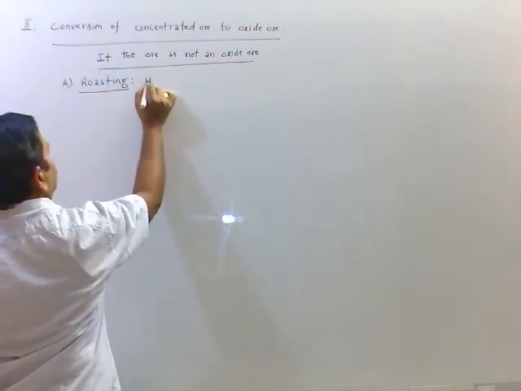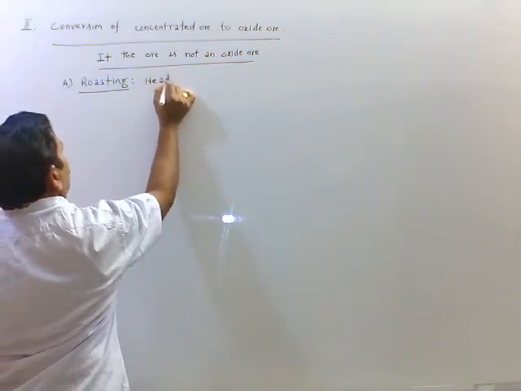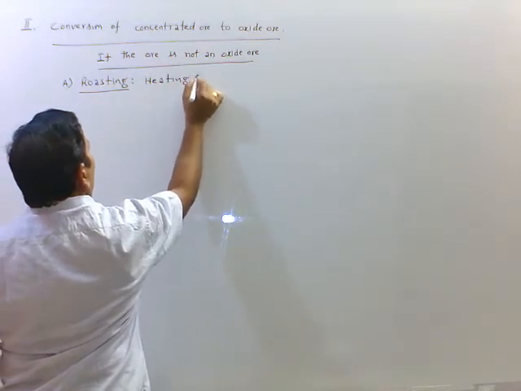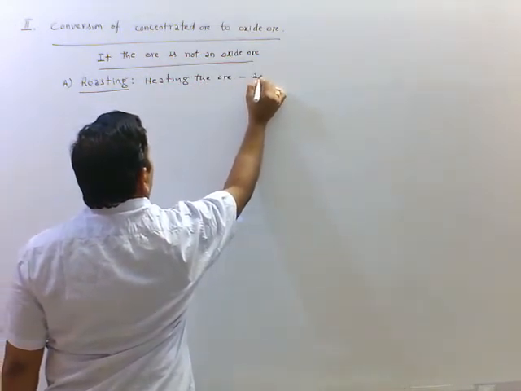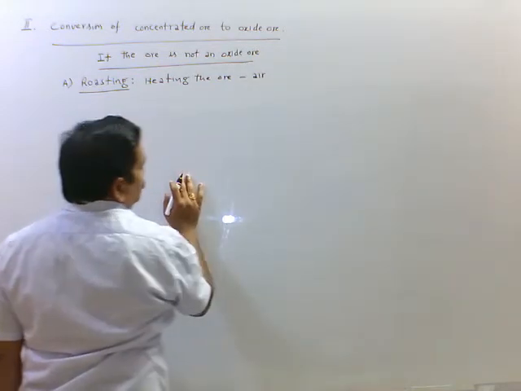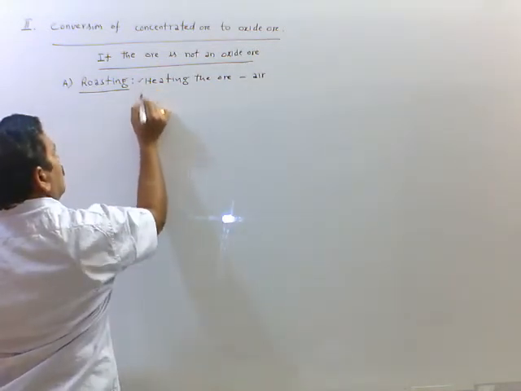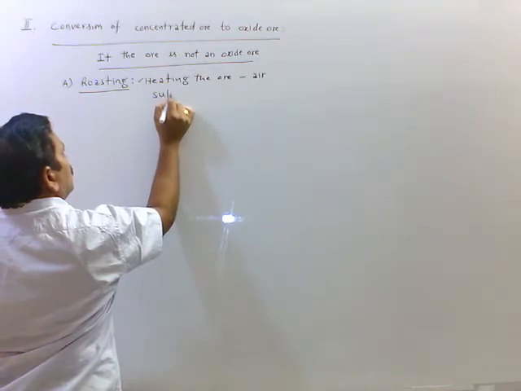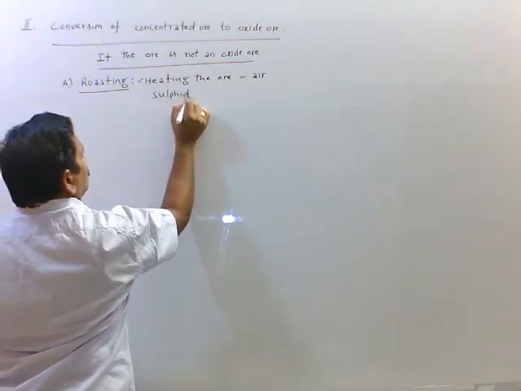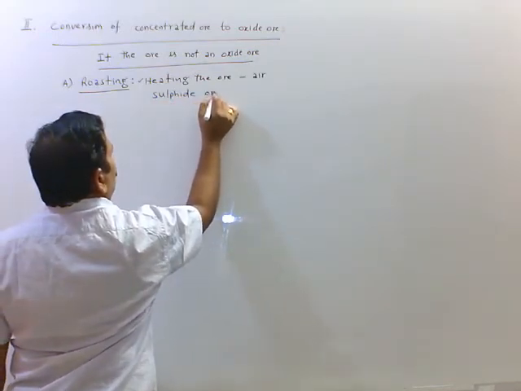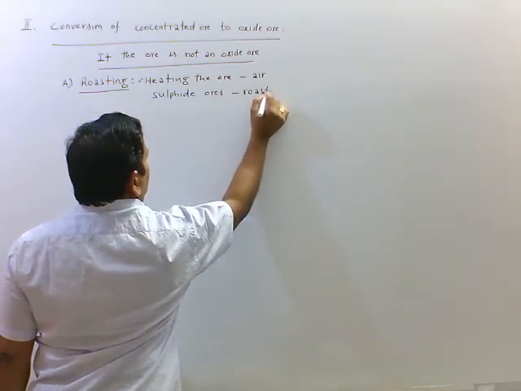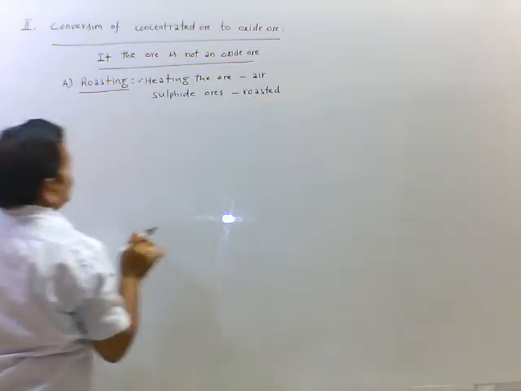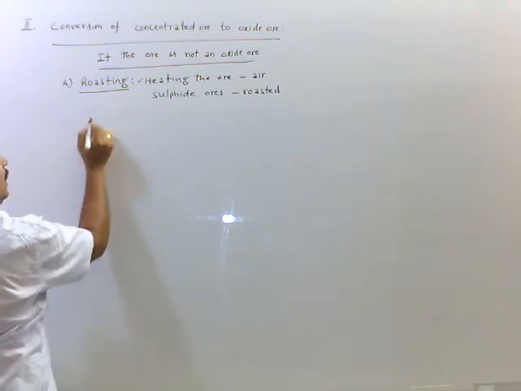Roasting means heating the ore in the presence of oxygen or air. Here sulfide ores are roasted. Examples I am taking here.